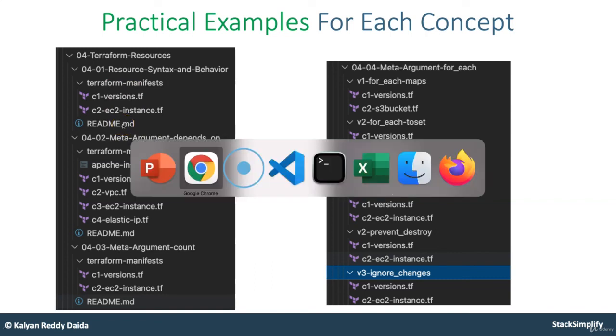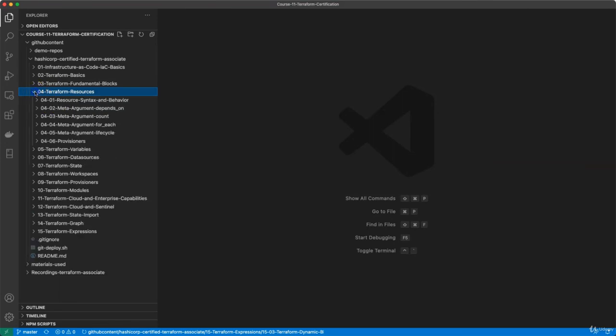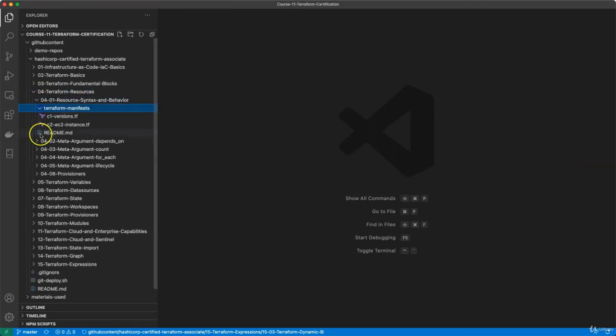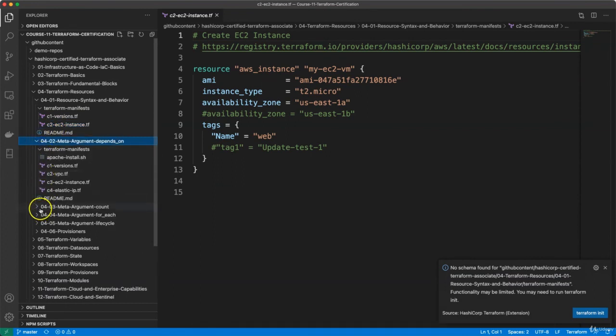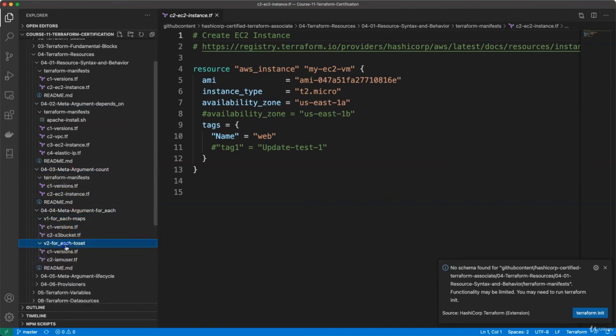If you open Terraform resources, under each Terraform manifest folder you will have the detailed pre-written templates for you to learn, and the same is available on the GitHub repository. For each example, you have a separate folder for you to implement it.